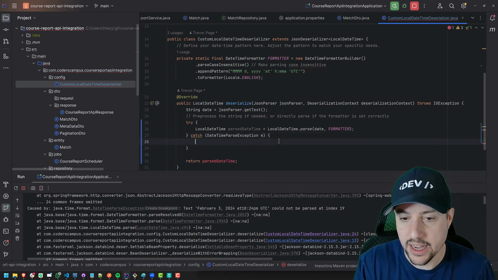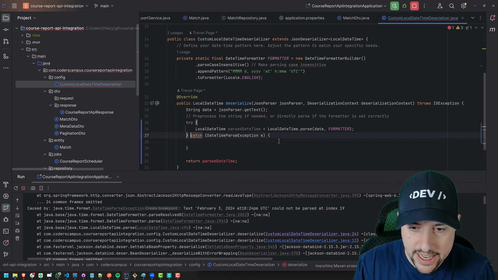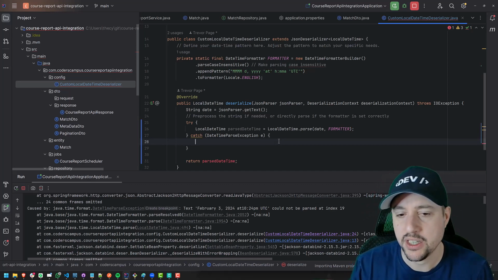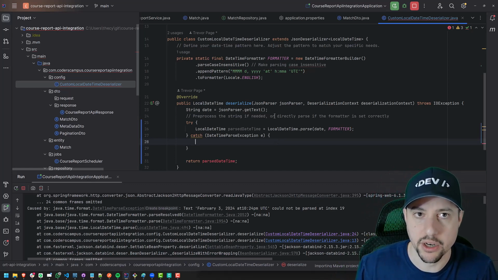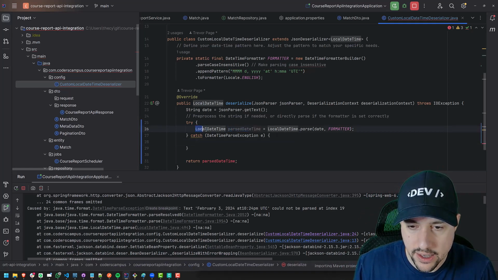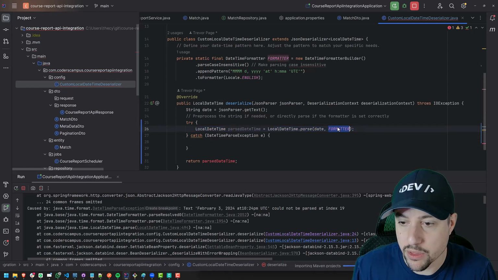But anyway, okay, so we catch the DateTimeParseException, and basically what we're going to do is, if there is an error specifically with a DateTimeParseException, we're not catching any and all exceptions, just the date time parsing. If it didn't work, then we're going to try to parse it again with a different formatter.